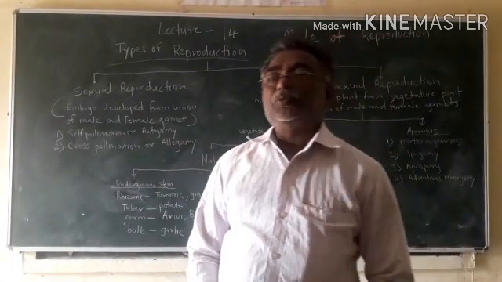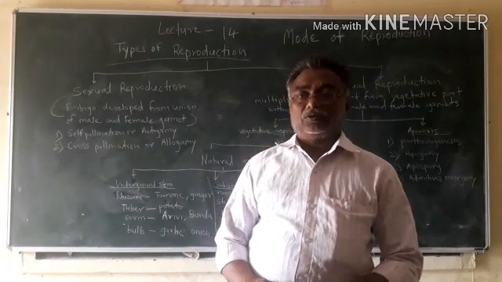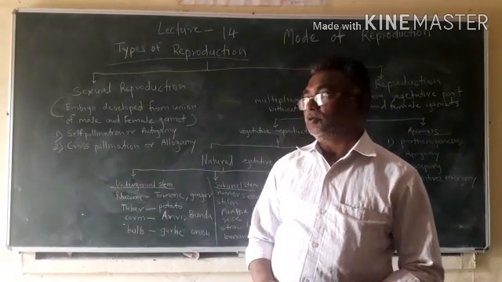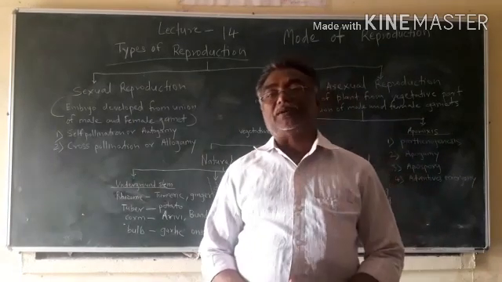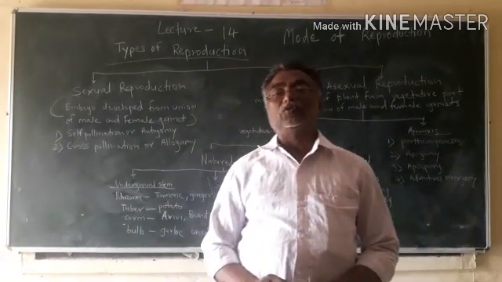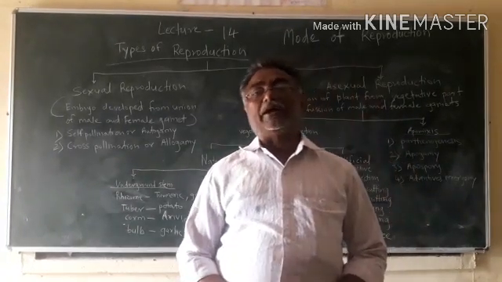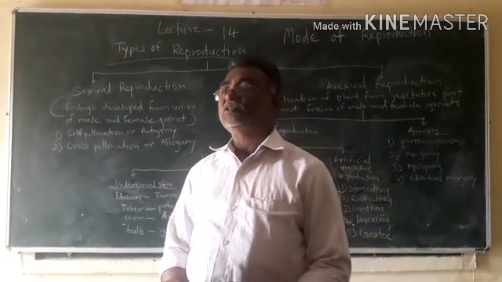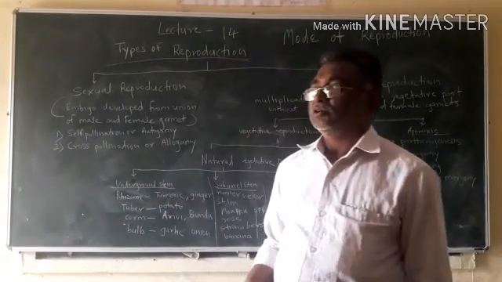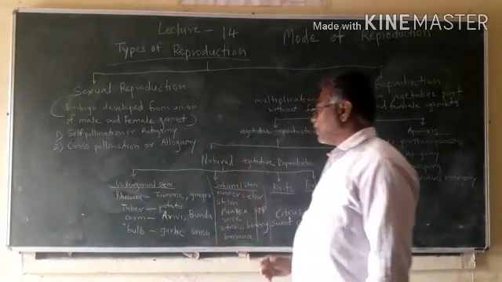Natural vegetative reproduction is done from different vegetative parts of the plant, that is underground stem, subaerial stem, roots and bulbils. So these are 4 different parts from which vegetative reproduction is done naturally.